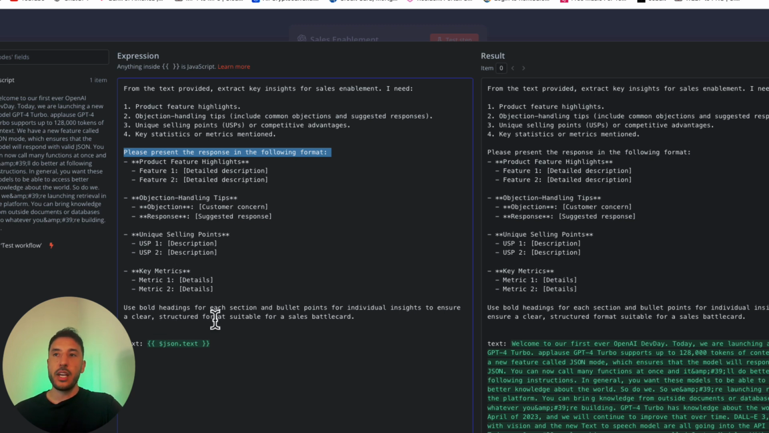And I've said use bold headings for each section and bullet points for individual insights to ensure a clear, structured format suitable for sales battle cards. So I'm being very clear, and my prompt is very structured to make sure I'm getting the proper output. Depending on what your use case is, make sure you're adding the proper prompt here.